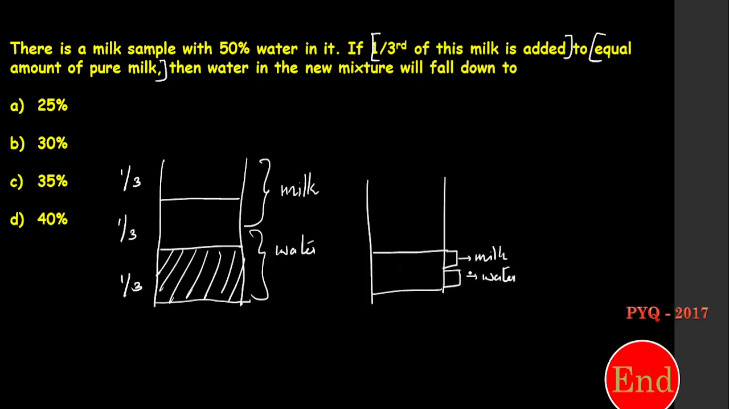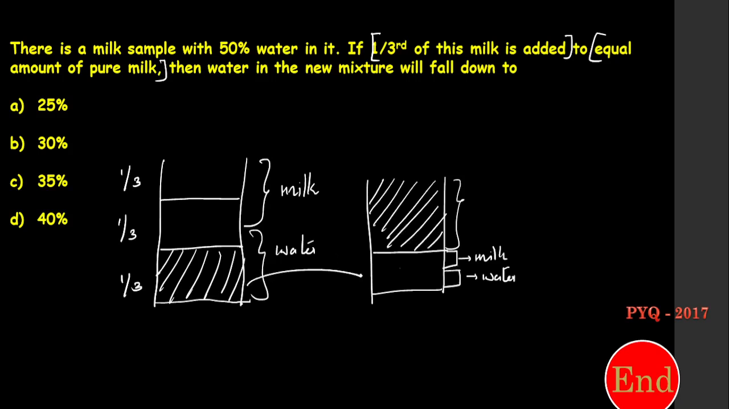Correct? Because that is a mixture. 50% will be milk and 50% will be water. And there is a remaining thing. So now I need to find out the answer for this. Initially it was 1/3. Now from the 4 parts, only 1 part is water. This is pure milk. Okay, already it was pure milk.